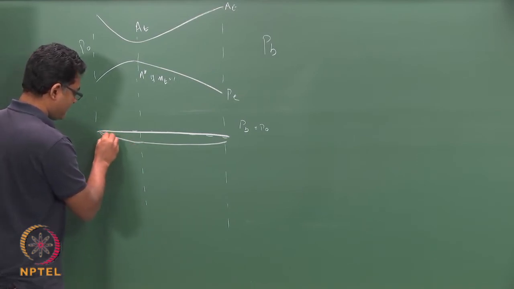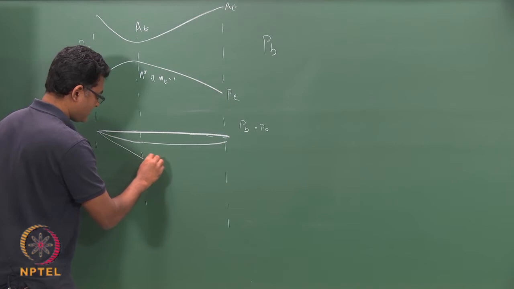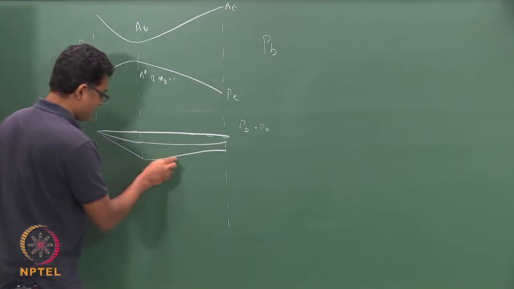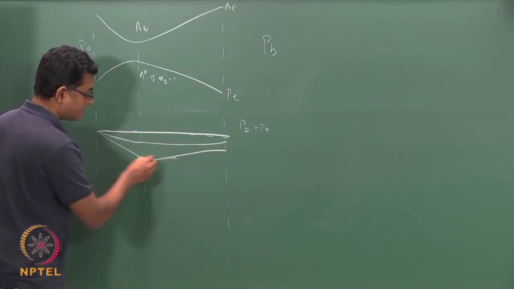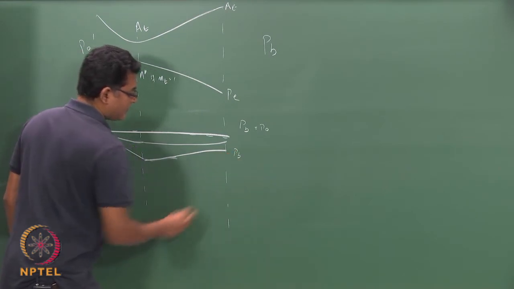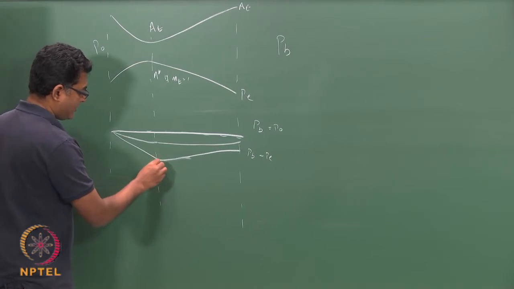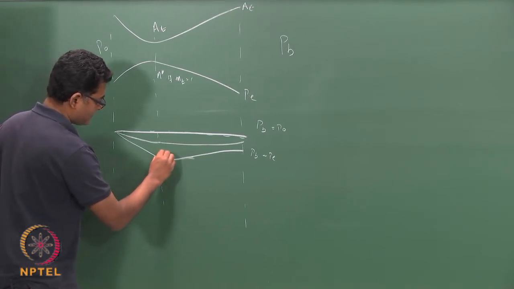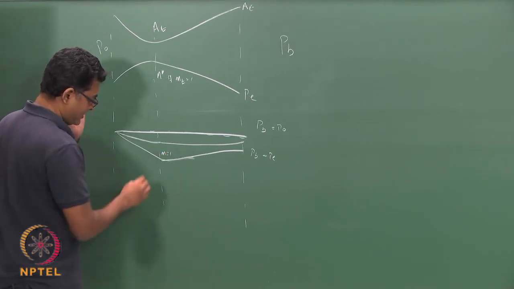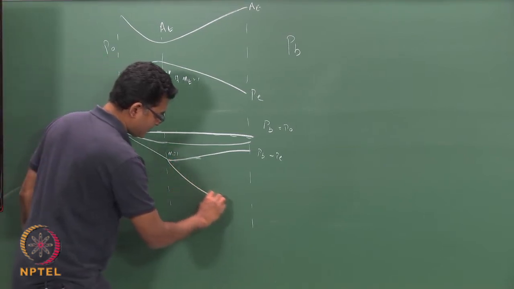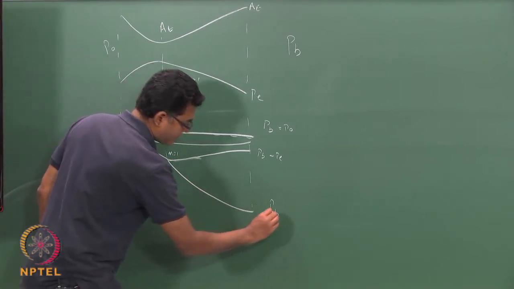If you reduce it still further, then at some value of back pressure, the Mach number at throat will be equal to 1, and this we know has two solutions, again depending on your back pressure.